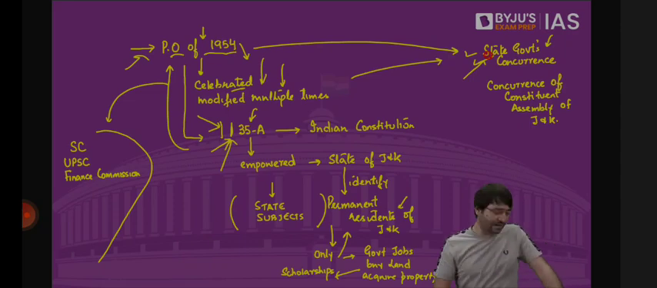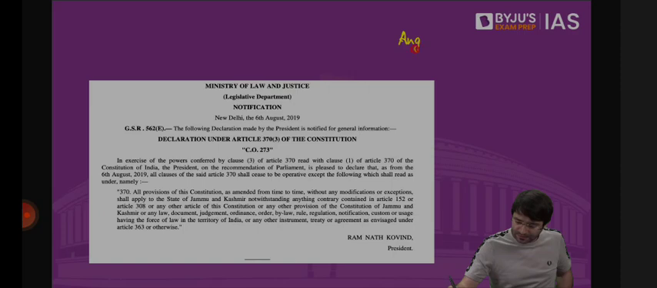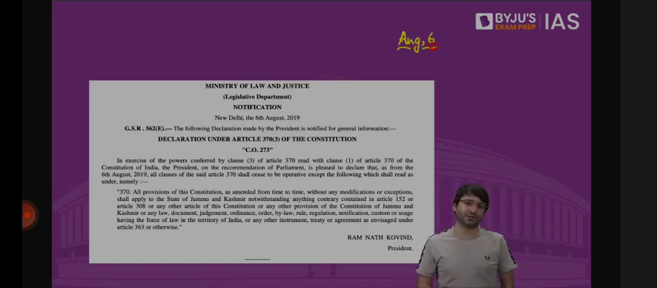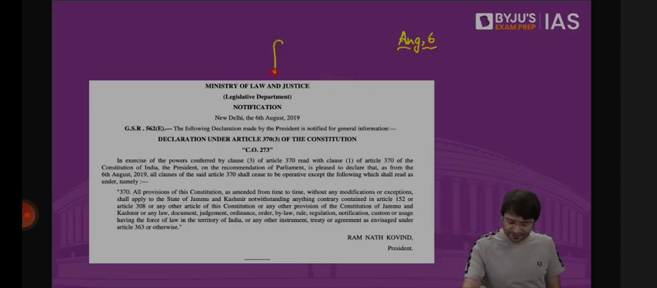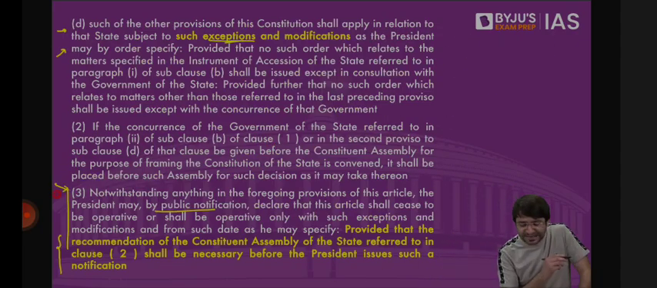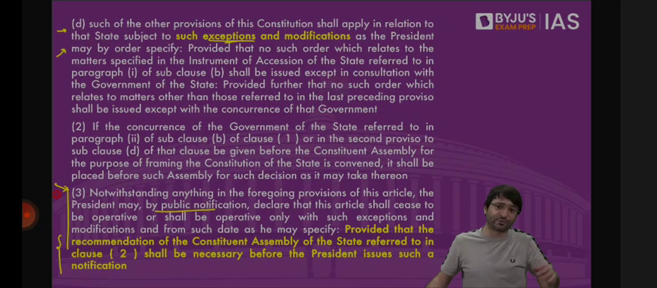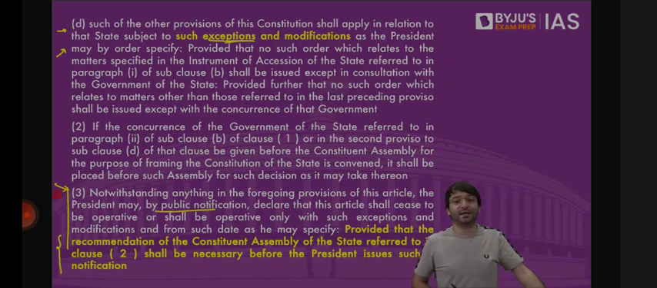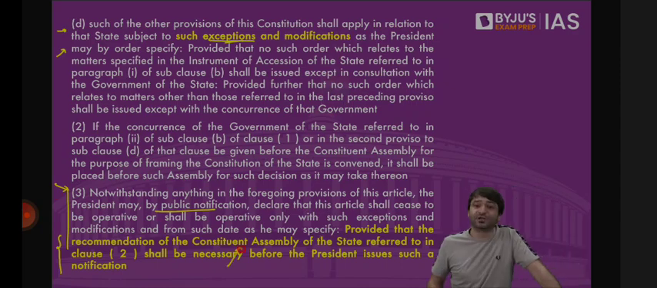And then something else happened. On August 6, another presidential order was issued by the President of India. Declaration under Article 370, Clause 3 of the Constitution of India. What is Article 370, Clause 3? Self-destruct clause was used, notwithstanding anything contained in the foregoing provisions. This article shall cease to exist or will exist with such modifications and exceptions as the President may by order specify. But for that, the concurrence of the Constituent Assembly of Jammu and Kashmir is necessary.